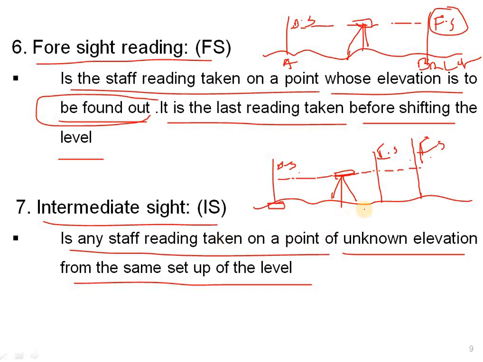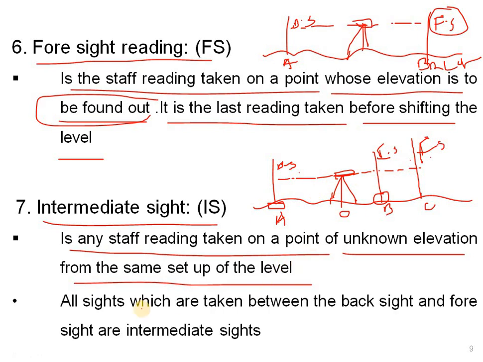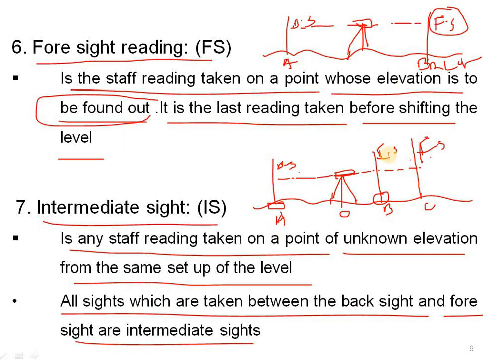In this case, it is an unknown point. This point is known as an unknown point. It can be kept anywhere on the ground, so it will be visible from the station. Okay, this is A, this is B and this is C. Name it as station point O. From this station point, we have to identify the intermediate sight. All sights which are taken between the back sight and fore sight are called intermediate sights. So remember, all sights taken between the back sight and fore sight are called intermediate sights.